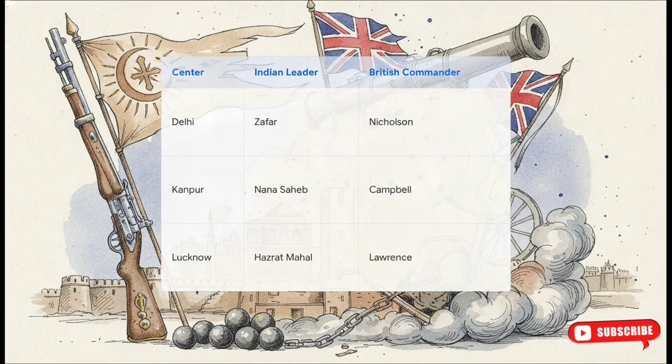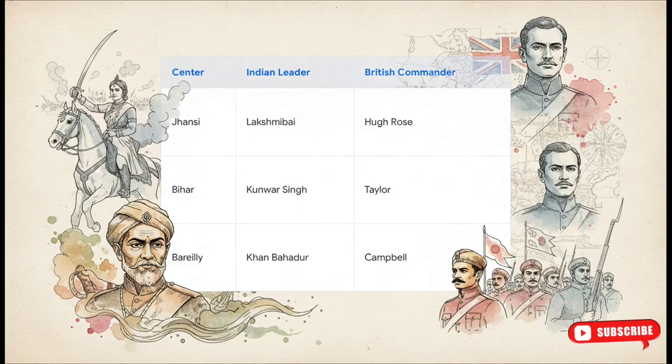Over in Kanpur, Nana Sahib and his brilliant commander Tatya Tope fought Colin Campbell. And in Lucknow, following that unfair Awadh annexation, Begum Hazrat Mahal led a fierce resistance against Henry Lawrence. Mapping the spread further, in Jhansi and Gwalior, the legendary Rani Lakshmibai clashed with General Hugh Rose. In Bihar, Kunwar Singh from the royal house of Jagdishpur took on William Taylor. And in Bareilly, Khan Bahadur Khan led the charge.